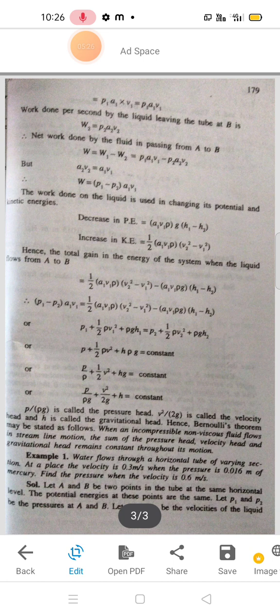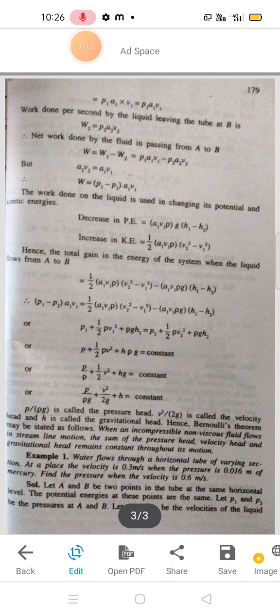The decrease in potential energy is A1 V1 rho g (h1 minus h2). The increase in kinetic energy is half A1 V1 rho (V2 square minus V1 square). The total gain in the energy of the system when the liquid flows from A to B is half A1 V1 rho (V2 square minus V1 square) minus A1 V1 rho g (h1 minus h2). Finally, P1 + half rho V1 square + rho g h1 = P2 + half rho V2 square + rho g h2.